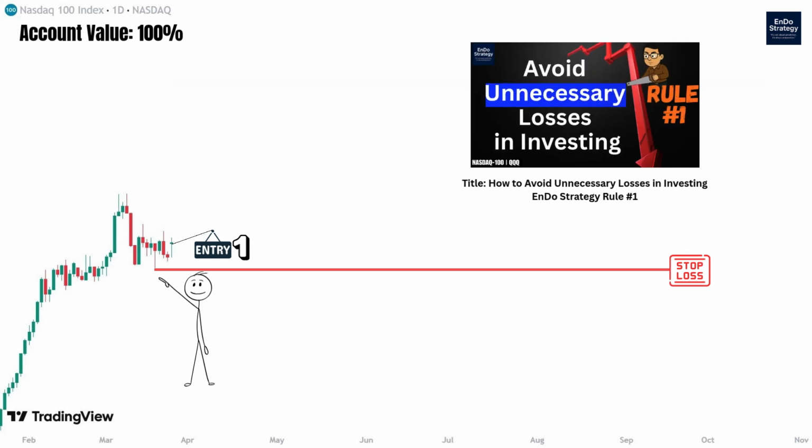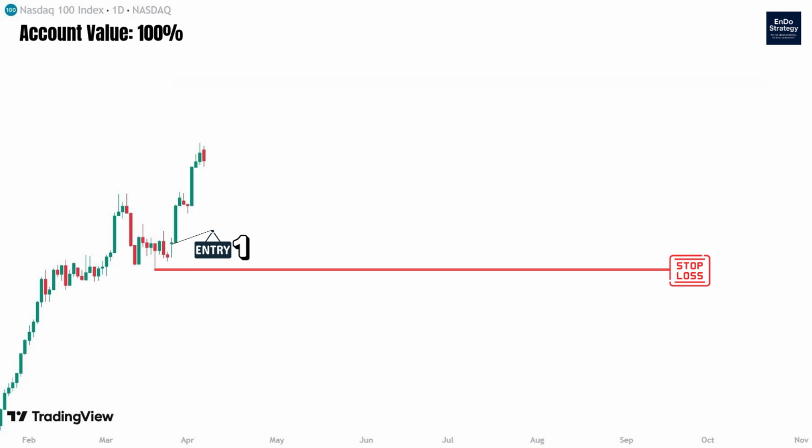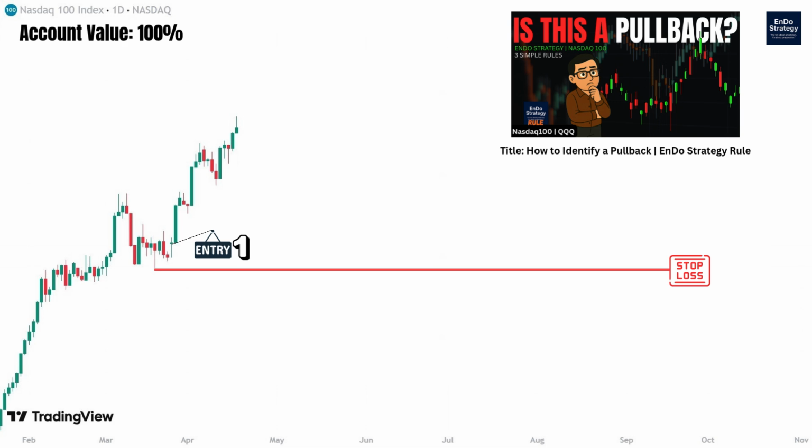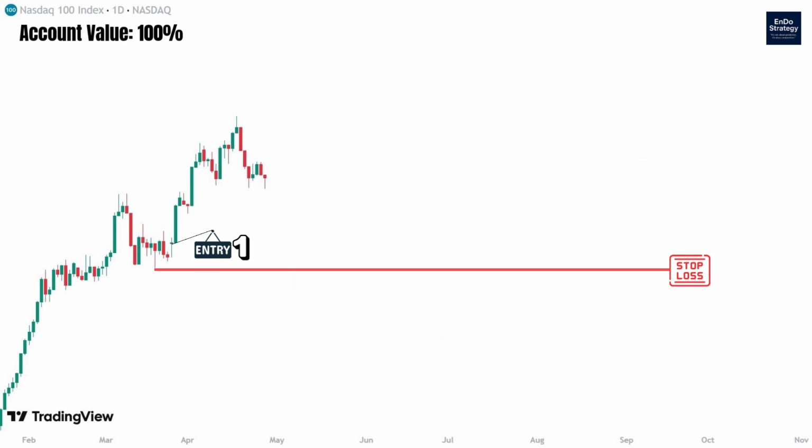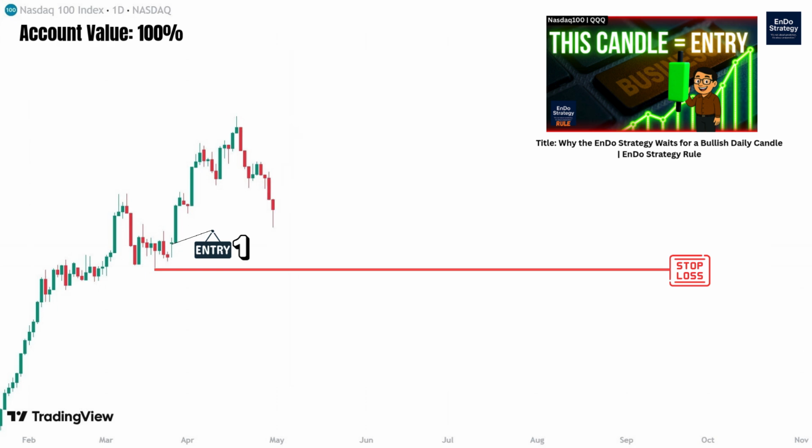After that, the market moved upward. Since the market continued rising, we once again waited for another pullback movement, because position 2 would only be opened after a pullback formed. Eventually, a pullback movement occurred. Since a pullback had formed, we then waited for a bullish daily candle.